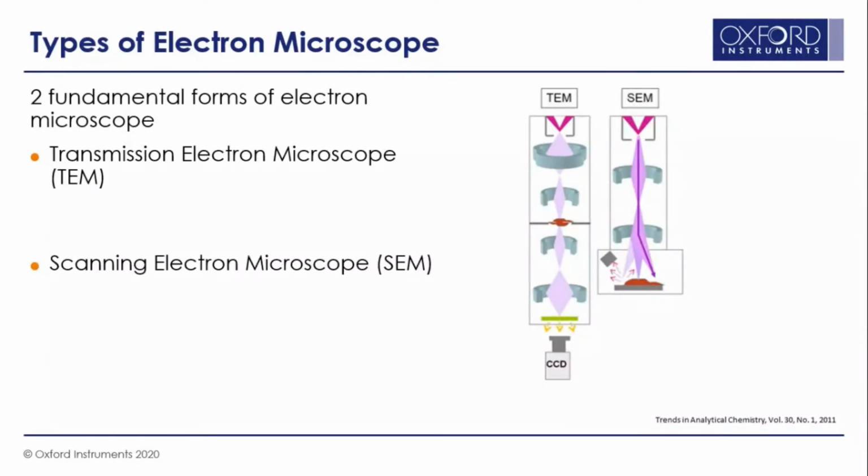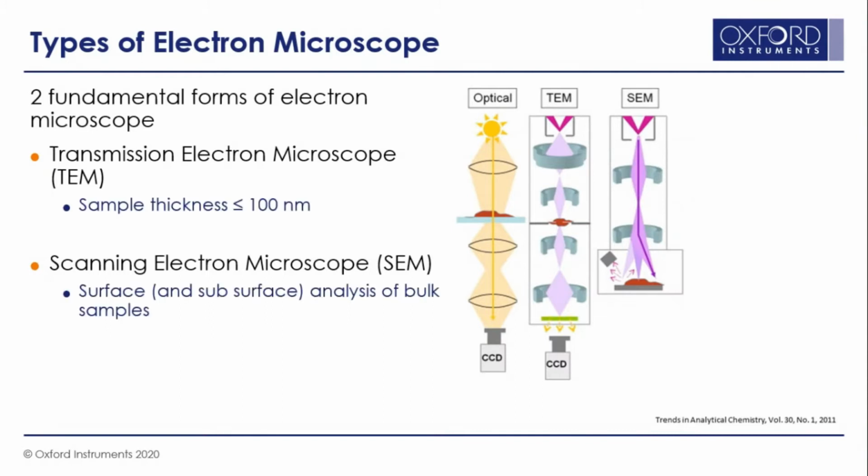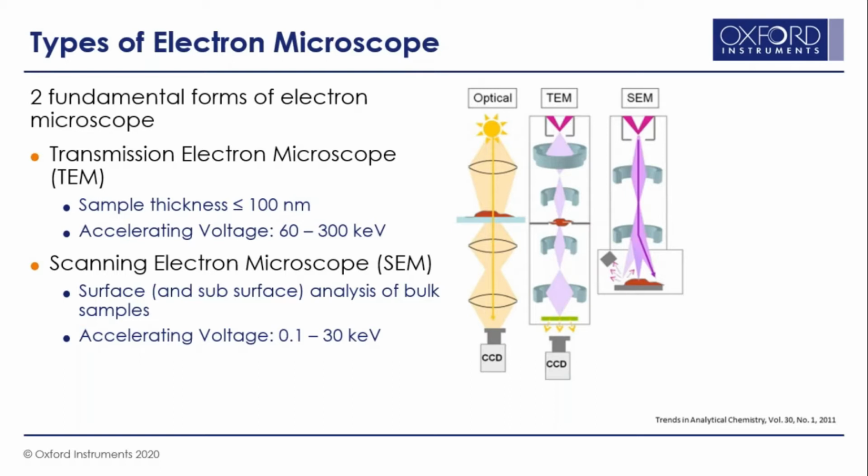One is a scanning, and another is a transmission electron microscope, and you can compare the ray diagram very well with an optical microscope. In a transmission microscope, we use a very thin sample, less than 100 nanometers thick. The electron beam passes through the sample and carries the compositional or structural information of the sample, which you can image using a CCD camera. Whereas in a scanning electron microscope, the sample is bulk and you can scan the surface of the sample and generate the images using secondary and backscatter electrons coming out of it.